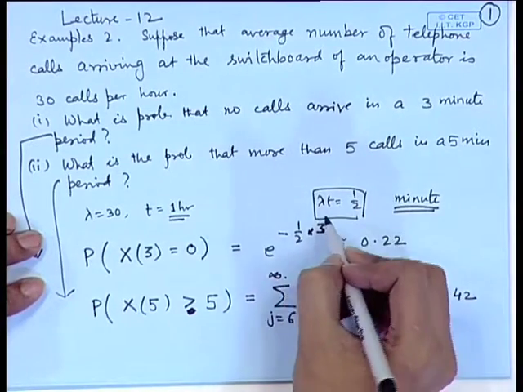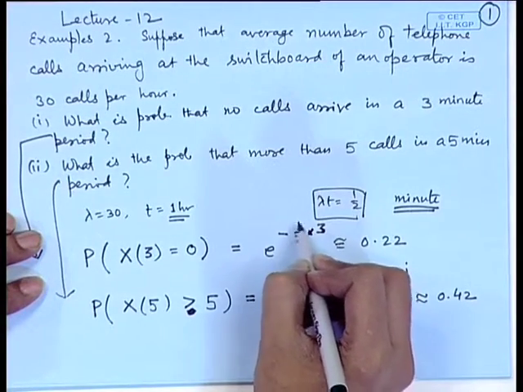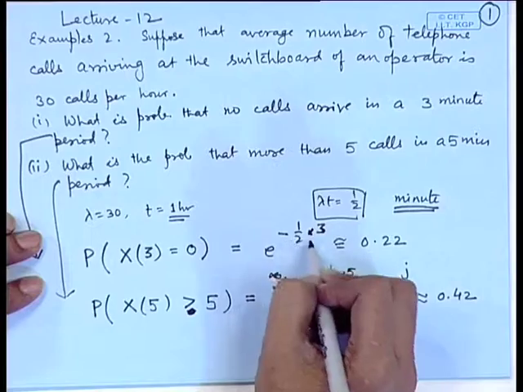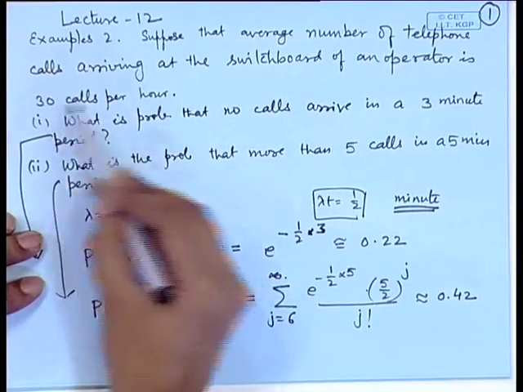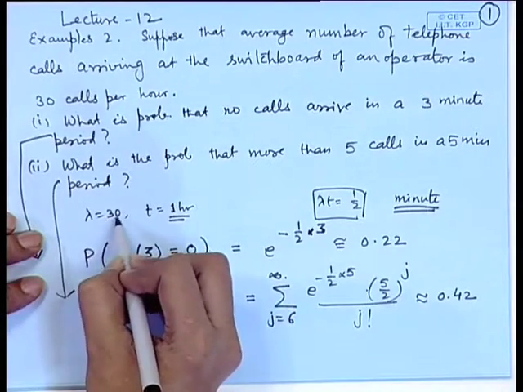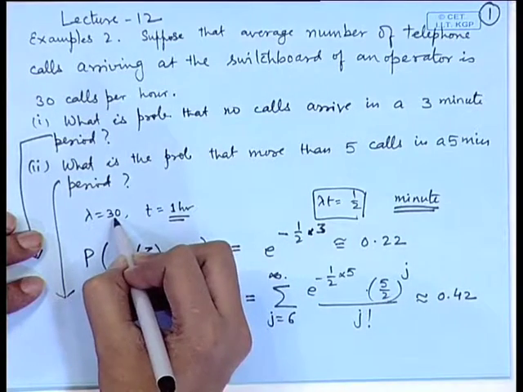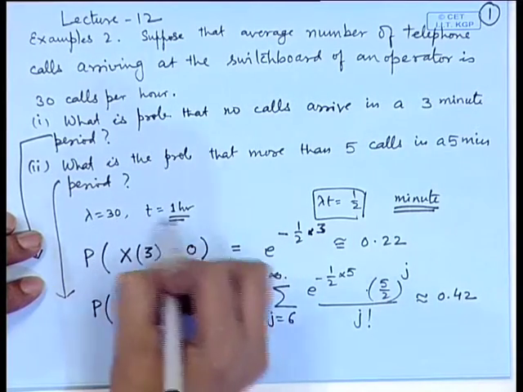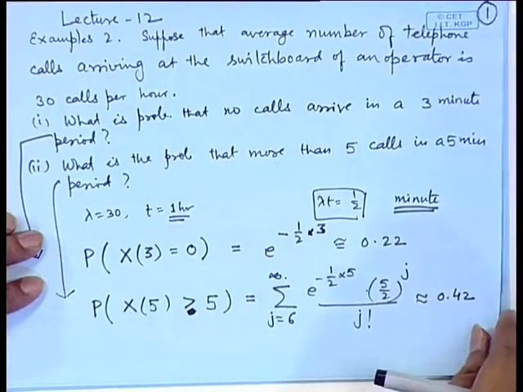So, here you can see that when we want to apply the Poisson process, the parameter lambda depends upon the unit of time we are considering. Initially it is given as 30 calls per hour. If we consider the unit as hour, then lambda is 30, but if we consider the unit as minute, then lambda will become 1 by 2, because 30 by 60. So, this is the way of evaluation in a Poisson process. Let me take one more example here.